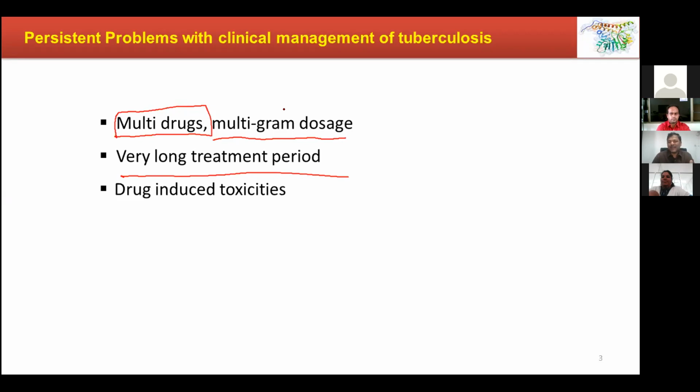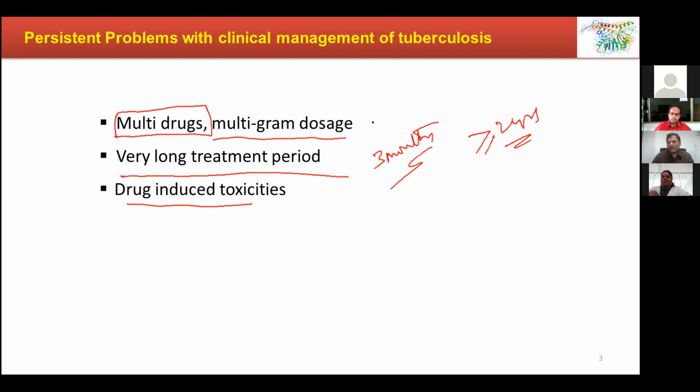That's the reason why we don't take chances. We give drugs in such a manner that the microbial load inside our body is minimized significantly. A minimum of 3 months is needed for drug-susceptible therapy, and it will go beyond 2 years for drug-resistant therapy.